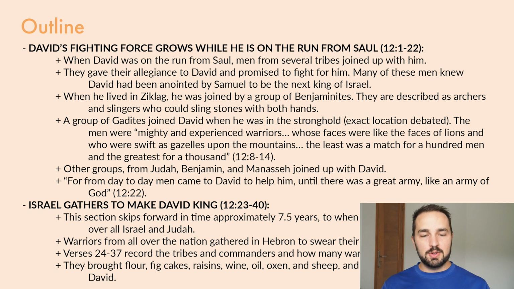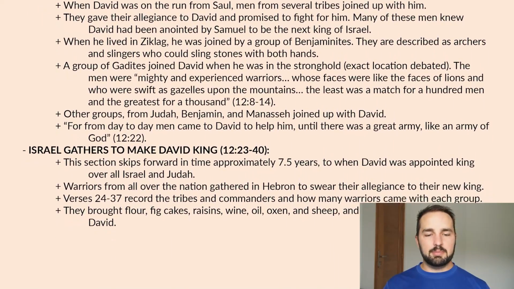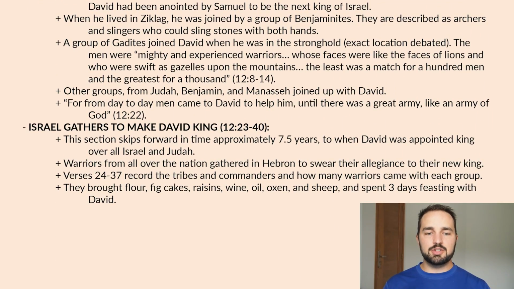Other groups from Judah, Benjamin, and Manasseh joined up with David, and verse 22 tells us this, quote, "For from day to day men came to David to help him until there was a great army, like an army of God." The second half of the chapter, verses 23 through 40, is about Israel gathering to make David their king.